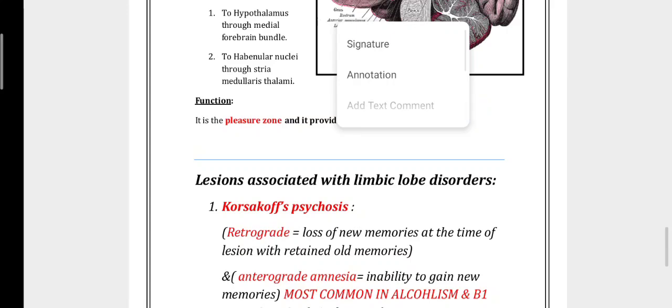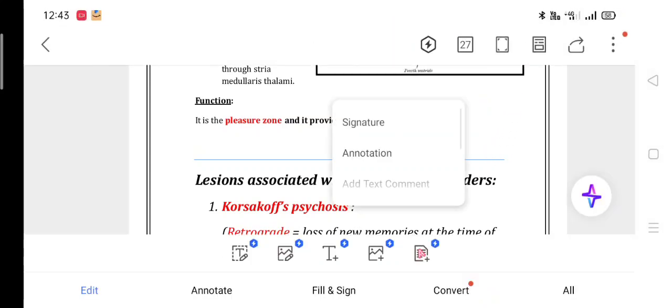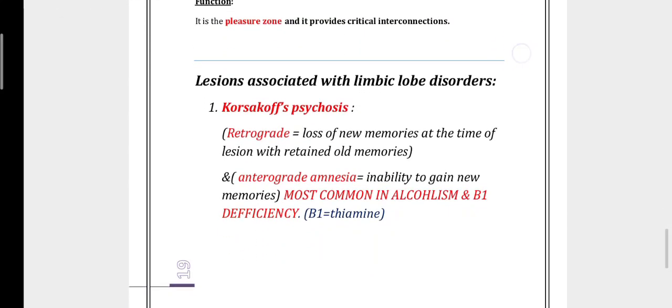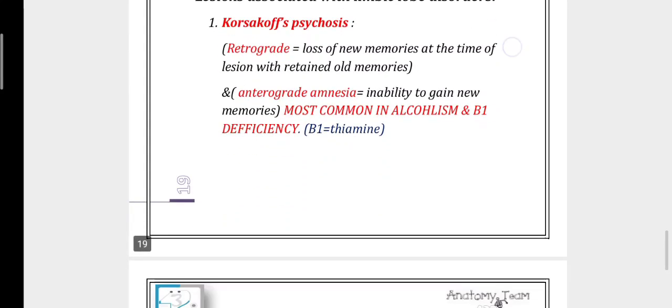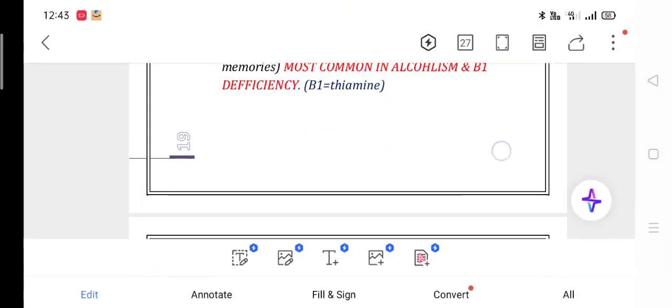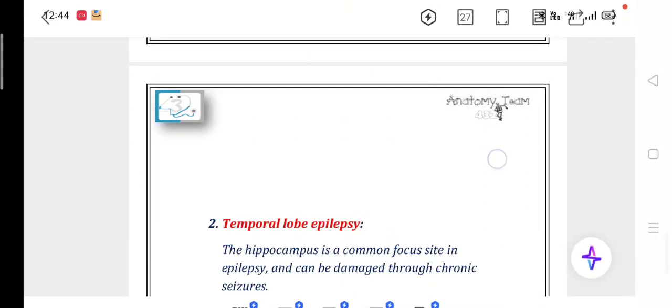Lesions associated with the limbic lobe cause disorders such as psychosis, loss of new memories at the time of the lesion with retention of old memories. Anterograde amnesia is the inability to gain new memory. The most common cause is thiamine B1 deficiency. Temporal lobe epilepsy.